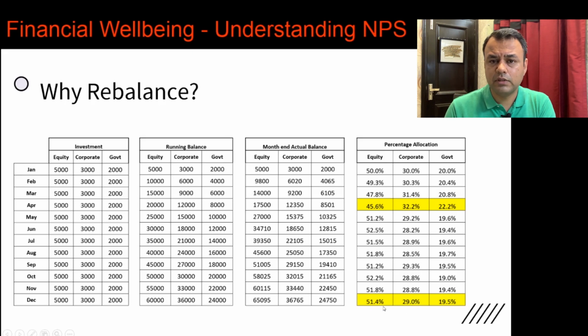So you are overexposed in equity at this point in time, and you are underexposed in corporate and government bonds. So these are some of the reasons. See, at the point when you are underexposed in equity, this is probably the time when you should be making your equity percentage go back to 50%, so that when prices start becoming normal and the equity bull run starts happening again, you have more NAVs at hand, right?